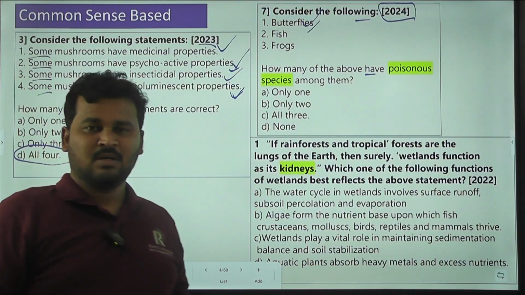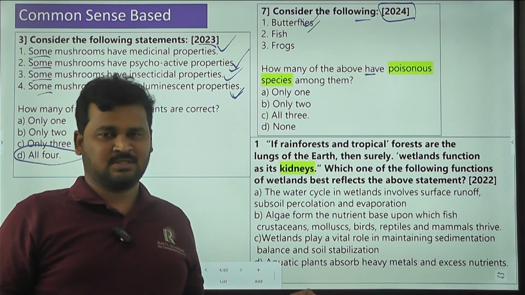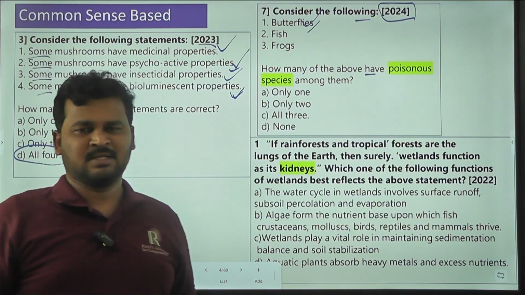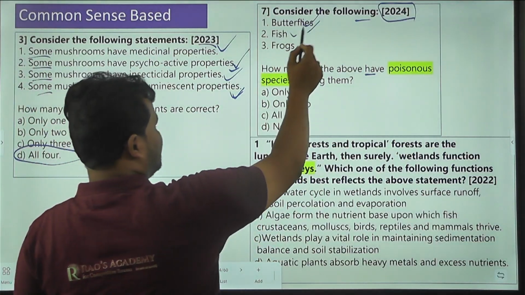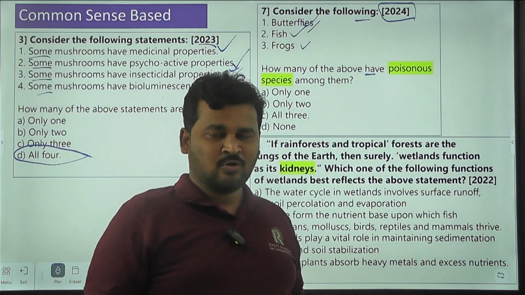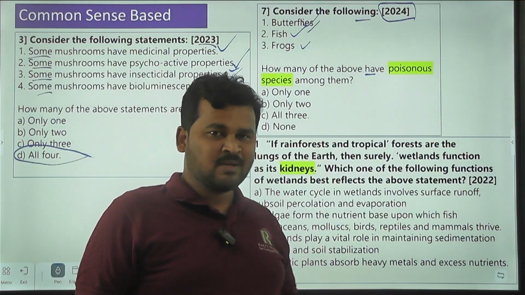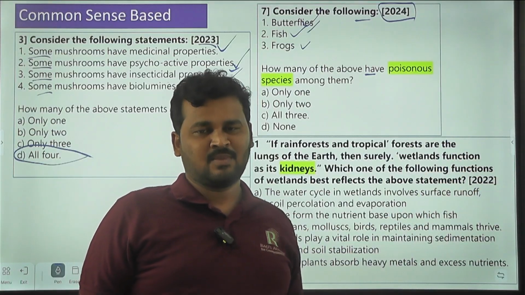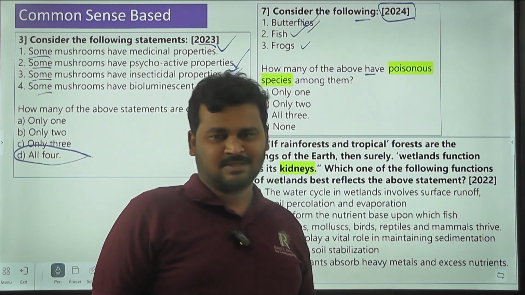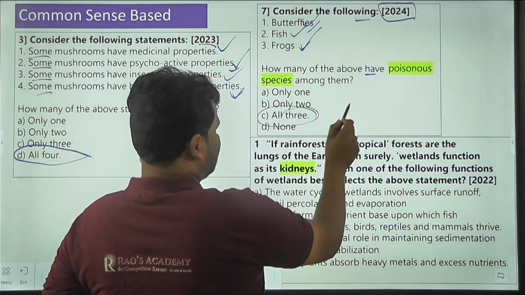And fish, some fish like shark fish were there, so they have a poisonous nature. Some fish like electric fish were there, so they have a poisonous nature. So there is a chance. Even frogs also. We cannot say that only non-poisonous frog species exist on the earth. We cannot say. There may be a chance of it happening somewhere. There may be a chance of existence somewhere on the earth. Clear. So there is a chance. So finally we can say that C is the answer for this question.